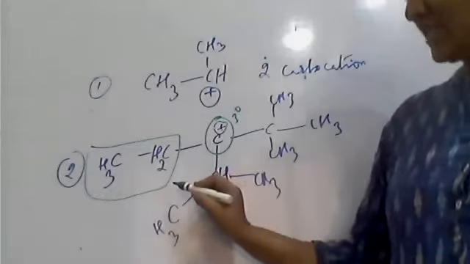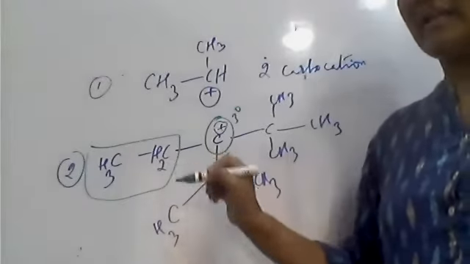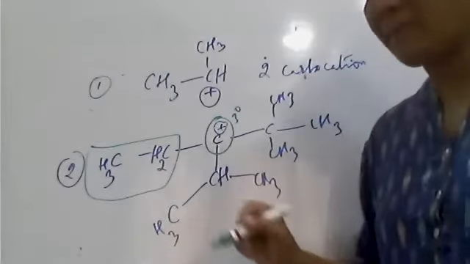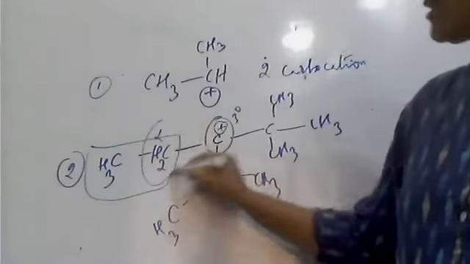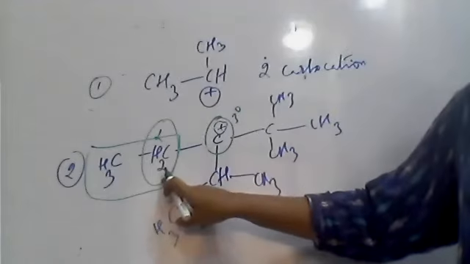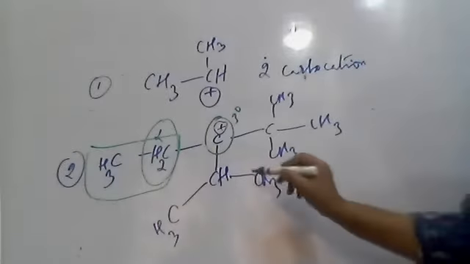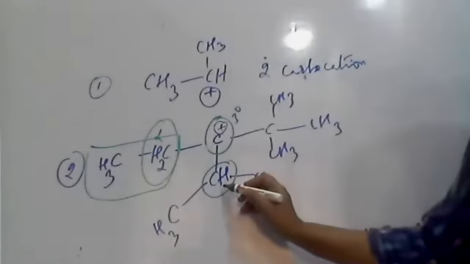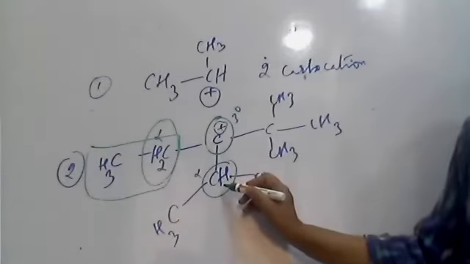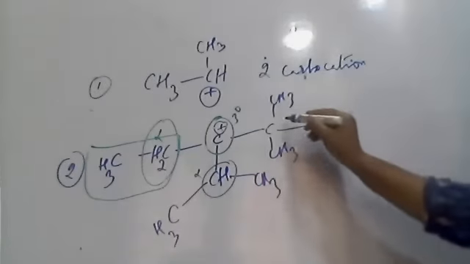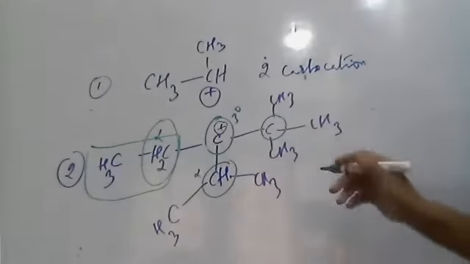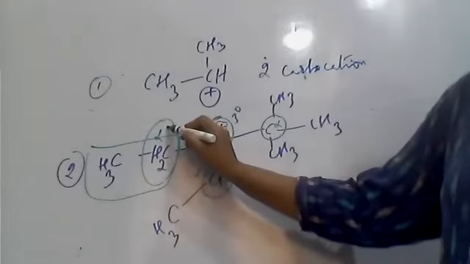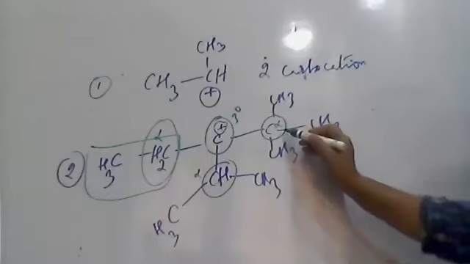Now tell me, in this, how many alpha carbons are there? It is ethyl. In this ethyl group, the CH2 carbon is alpha: one alpha carbon, two alpha hydrogens. The second group attached is CH3 taken twice, so this is the alpha carbon, and to this only one alpha hydrogen. And here, the carbon directly attached is different. So the first one, ethyl, is a primary alkyl group, the next a secondary alkyl group, and this is a tertiary alkyl group.